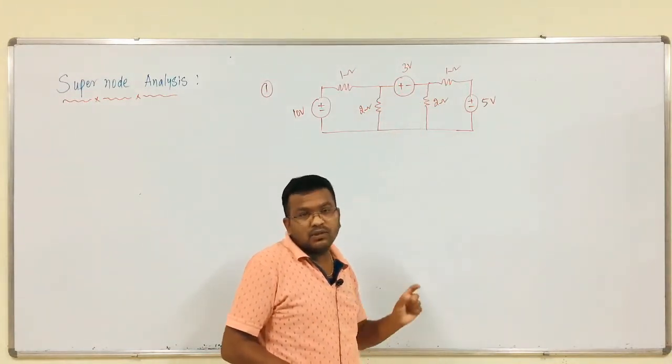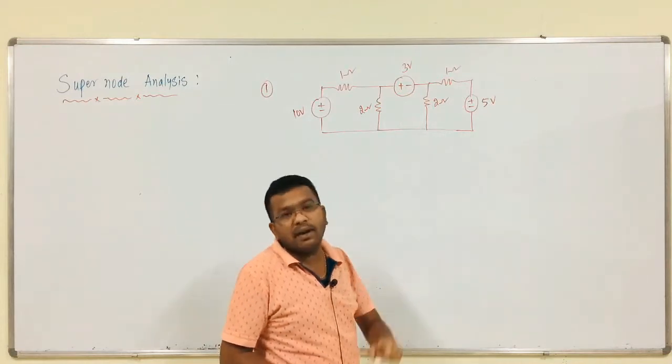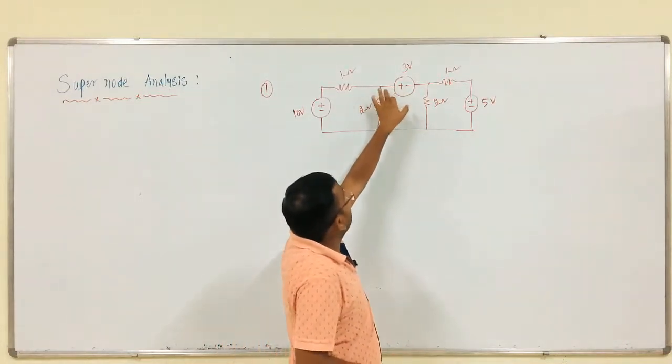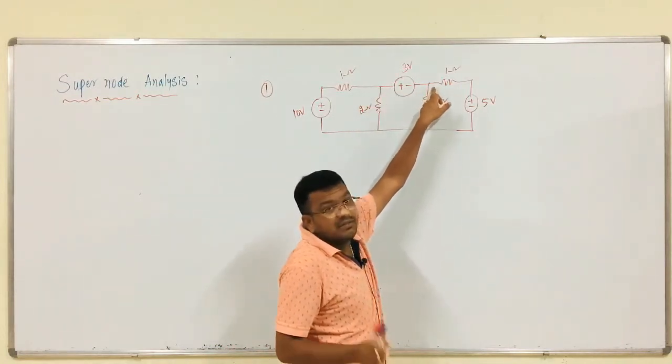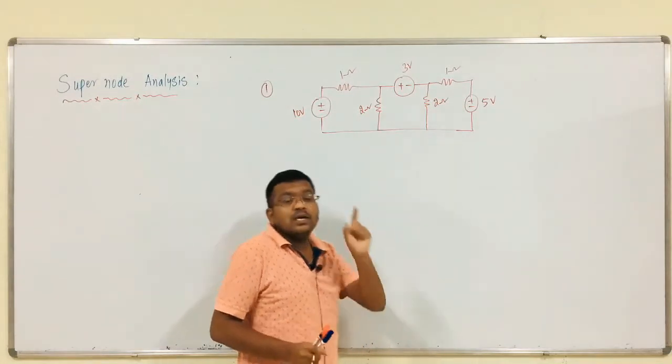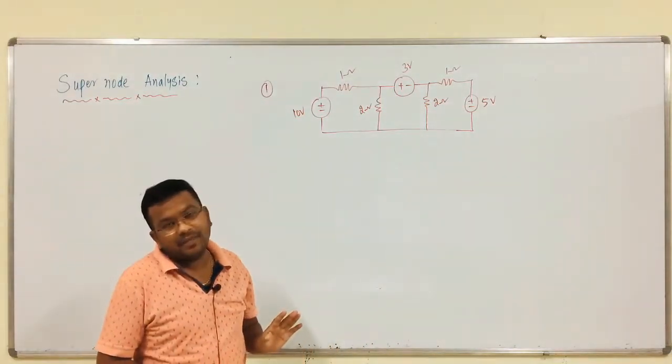Whenever a voltage source, whether it is independent or dependent, is present between two non-reference nodes. This is one node, this is another node, right? If it is present between two non-reference nodes, then only a supernode is observed, right?